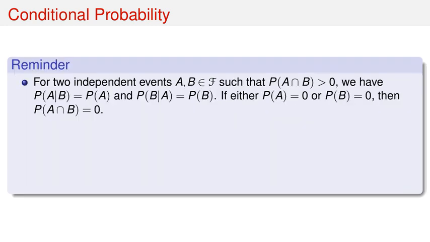Here are some reminders about conditional probability. For two independent events A and B in script F such that P of A intersect B is greater than 0, which implies P of A is greater than 0 and P of B is greater than 0, we have P of A given B equals P of A and P of B given A equals P of B. If either P of A is 0 or P of B is 0, then P of A intersect B is 0 due to independence or monotonicity.